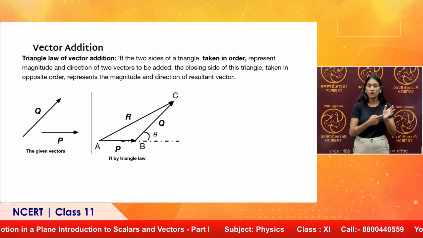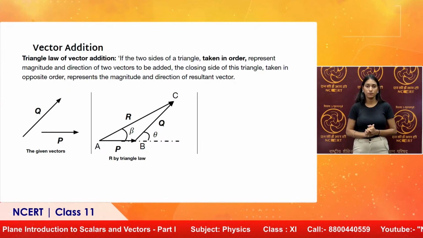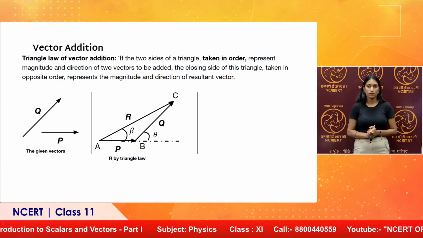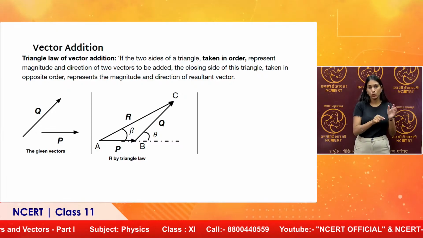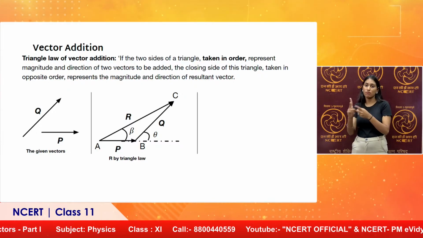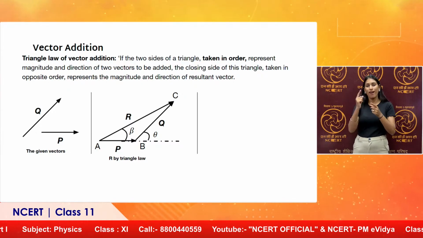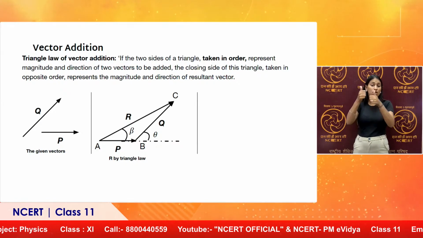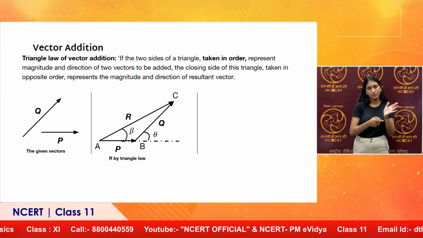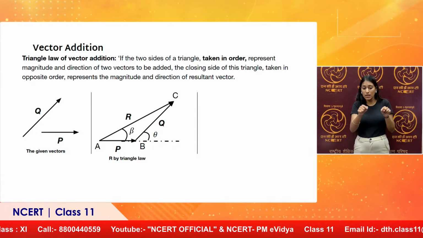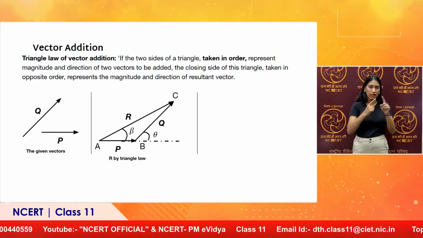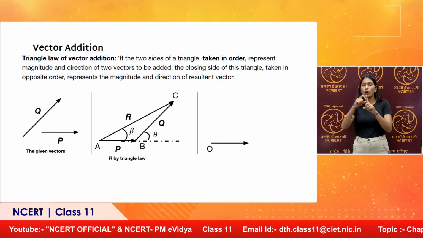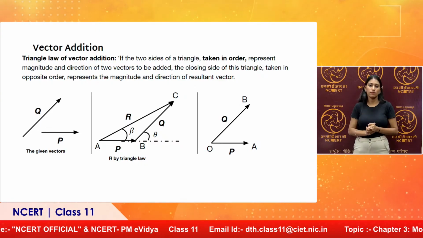Triangle law: beta here gives the direction. So, R gives magnitude as well as the direction. If you draw the vectors correctly diagrammatically, then the resultant R will also be correct. You can measure it geometrically with the help of a scale, you can measure beta and that will also give you the direction. Same with the parallelogram law here.